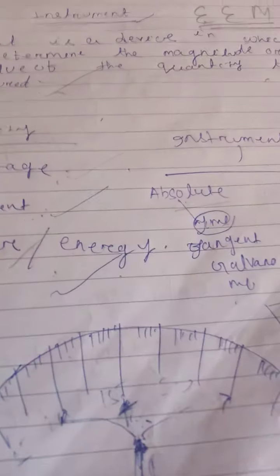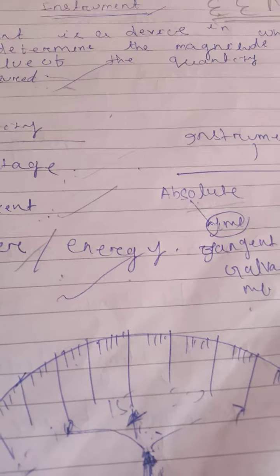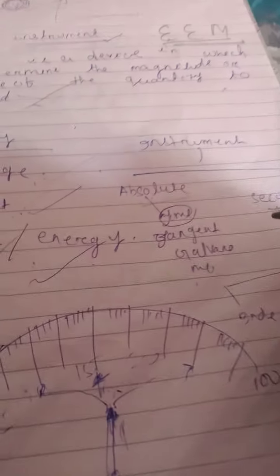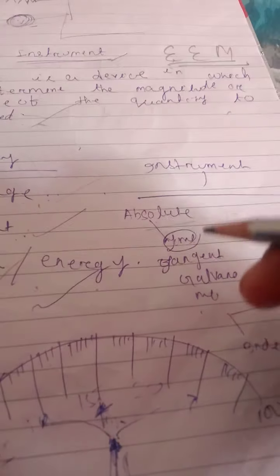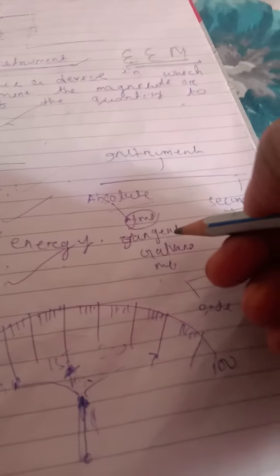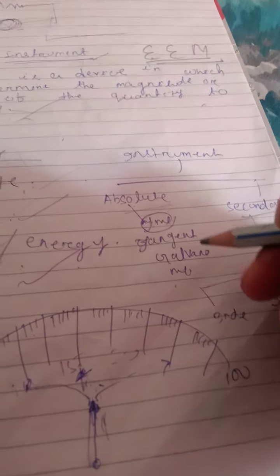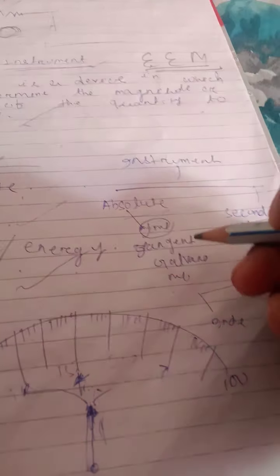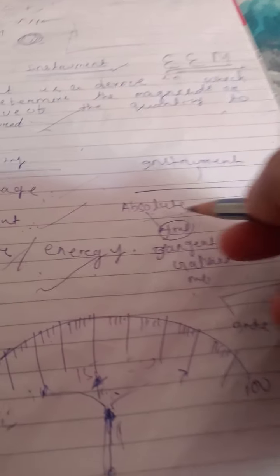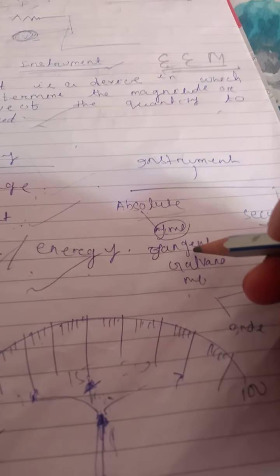Then what do we mean by the absolute instrument? An absolute instrument is nothing but a device which gives the value of the quantity which is to be measured, but it has no pre-calibrations recorded. The best example of the absolute instrument is the tangent galvanometer.